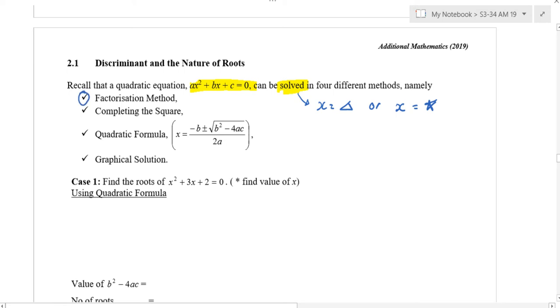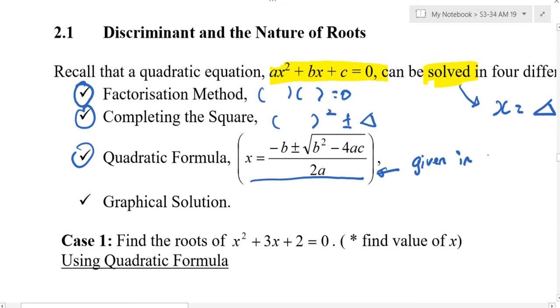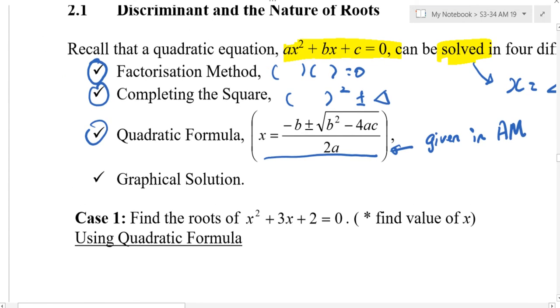First method is called factorization. That means you write down something equals 0. Are you writing? The second one, completing the square. That means something square plus minus something, right? Complete the square. Yeah, I zoom in. Of course, I have the third one, quadratic formula. So this, can you write down, this is given in AMAX exam.